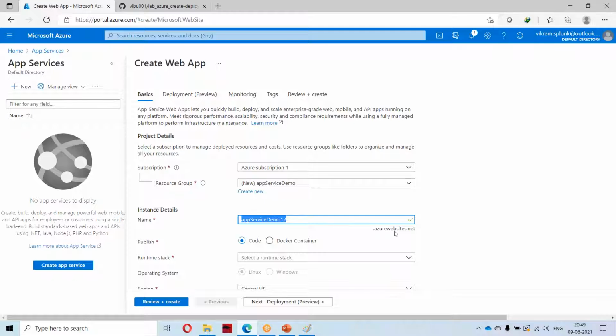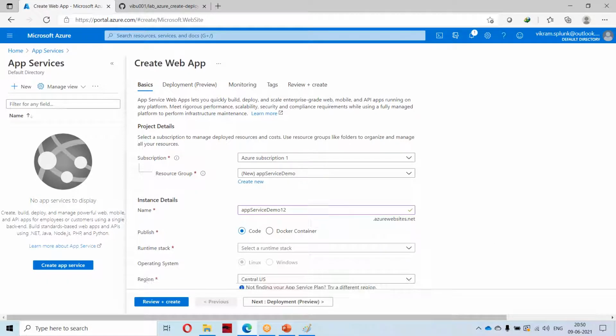If you see here, there is azurewebsites.net. This is the constant domain which will be attached to any app, predefined. If you want to create something now, this is the custom name, and Azure will add this name to it. So there won't be any IP given to you. Once the app is deployed, you can access this application using this URL. So this one and this one will form one URL.